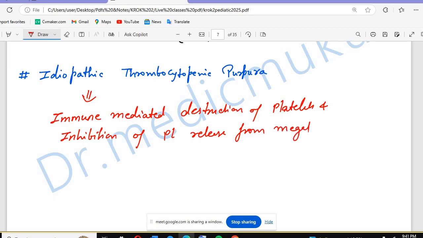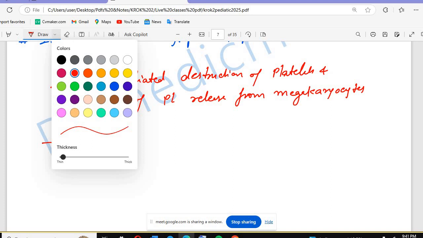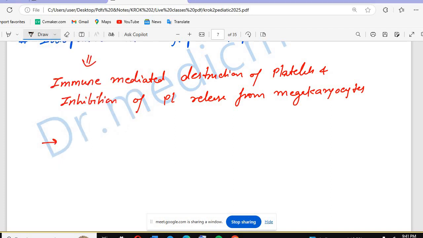Megakaryocytes are the major cells that convert into the platelets in the blood, and they are present in the bone marrow. What you are going to see in this condition: if there is a decrease of platelets, of course there will be bleeding. In idiopathic thrombocytopenic purpura, we will have mucocutaneous bleeding.